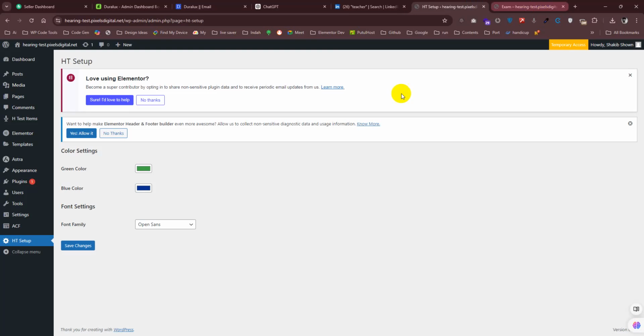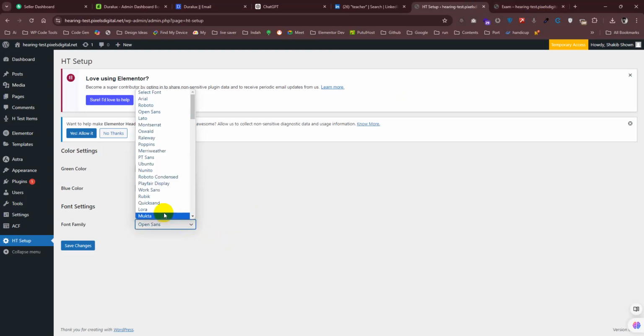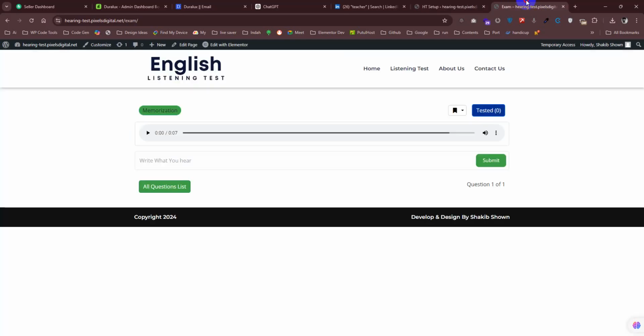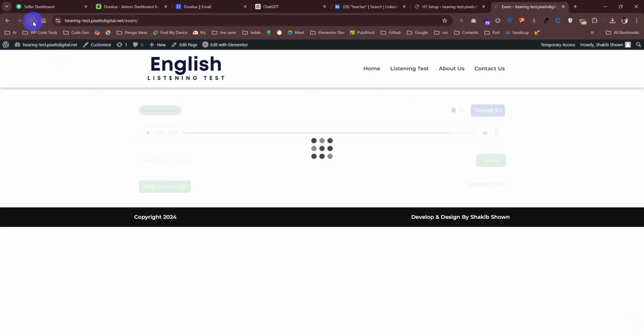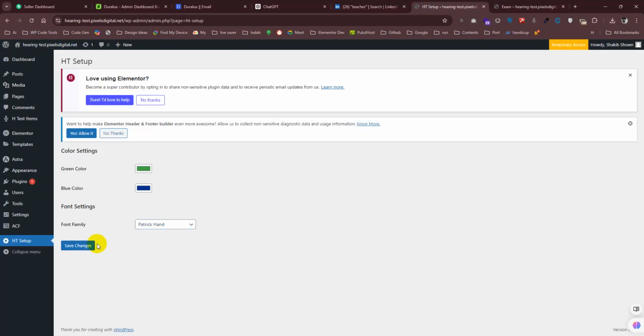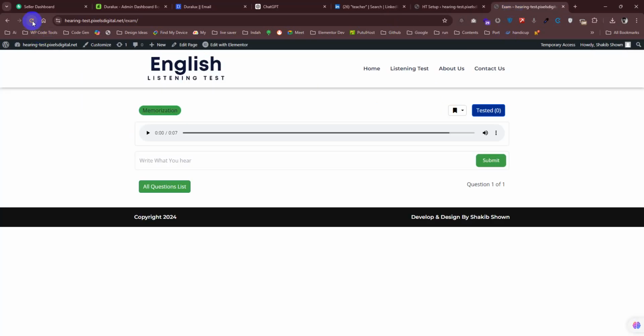And if you want to change the font, let's say, I don't know which font it is, I didn't save it. You can see the font hasn't changed. So this is how you can make changes.